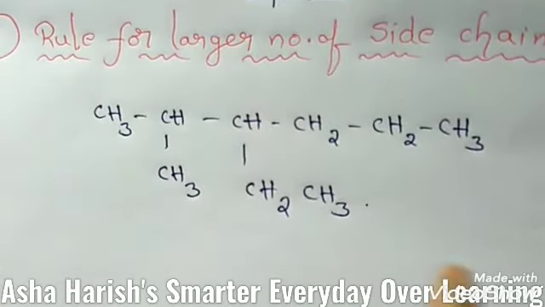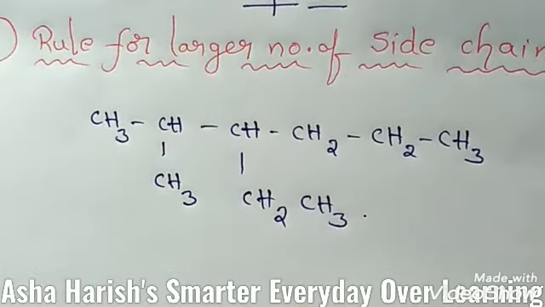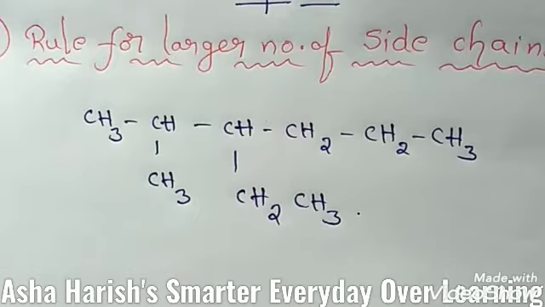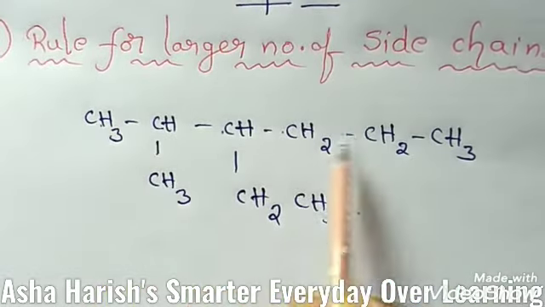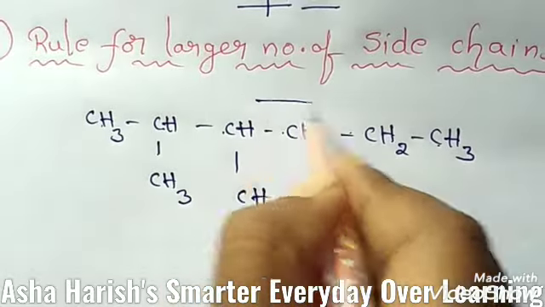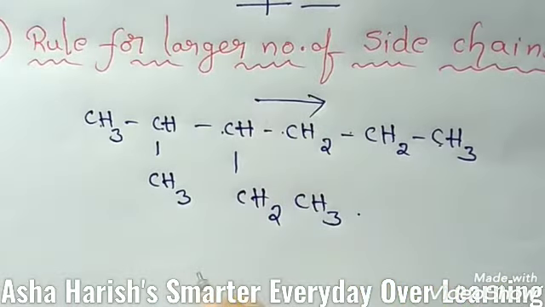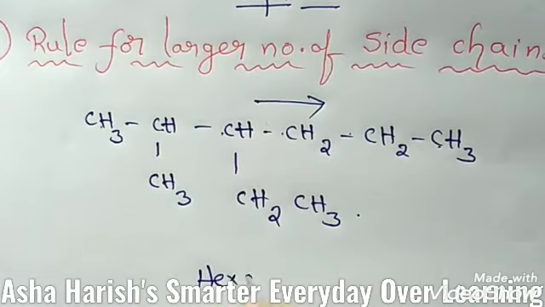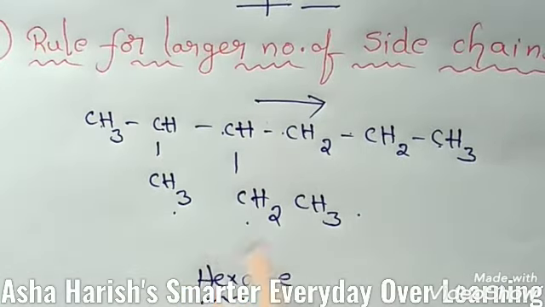Then what does this rule for larger number of side chains mean? Here it is named as hexane. 1 2 3 4 5 6 carbons are located from left to right. If you give numbering, this is hexane with 2 alkyl group substituents. This is a methyl group, this is an ethyl group.